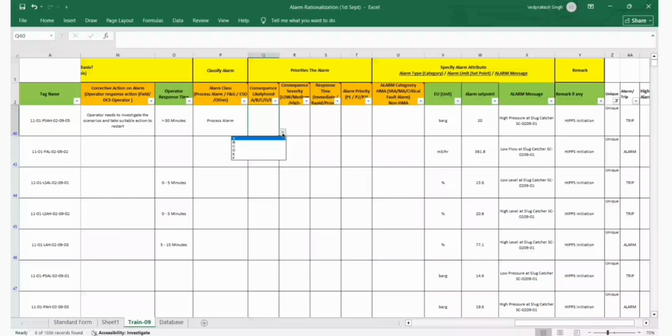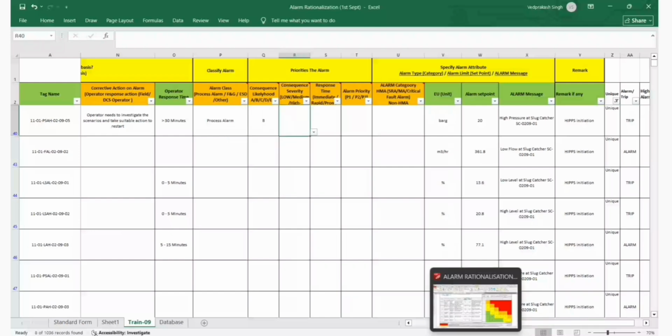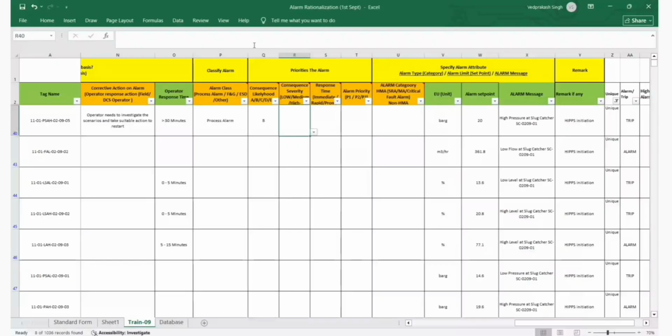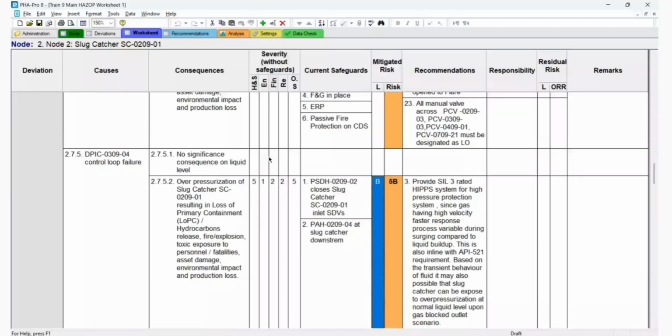And severity will be in terms of loss of production. What will be the loss of production? I think 3 or 4. It is already there in the HAZOP. Financial risk. Please refer to the risk category, not check likelihood.